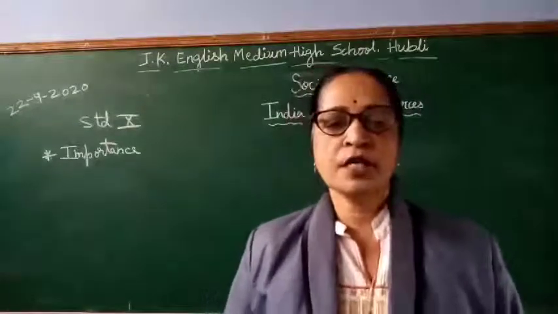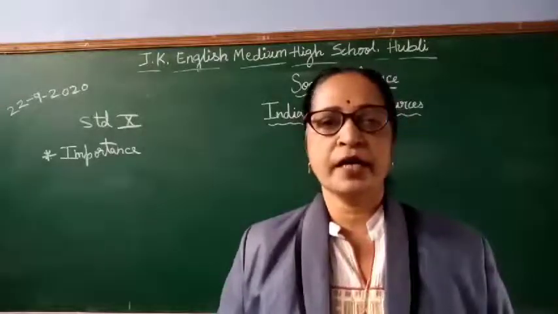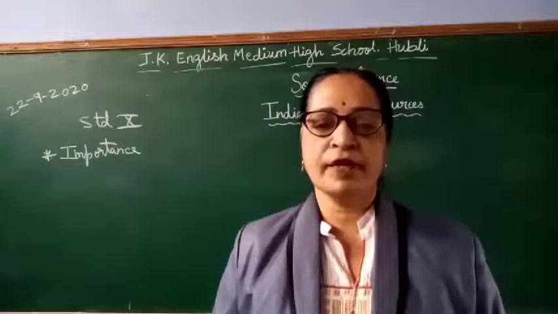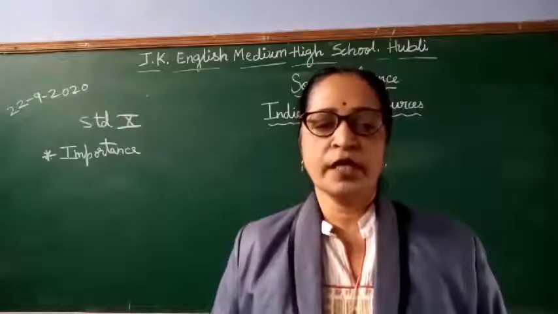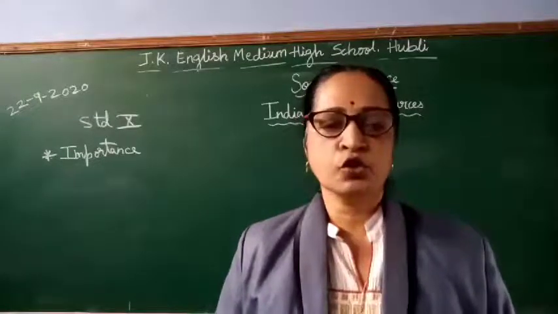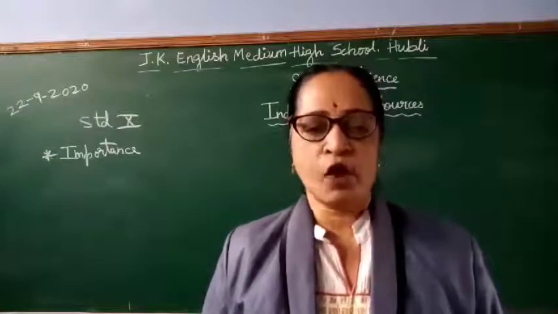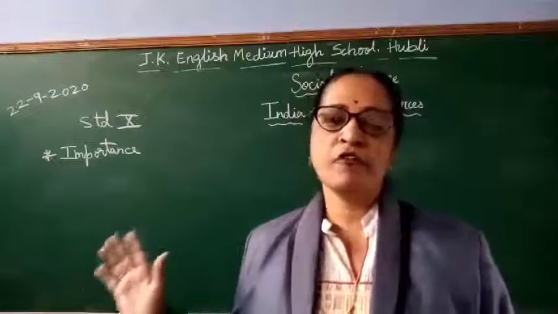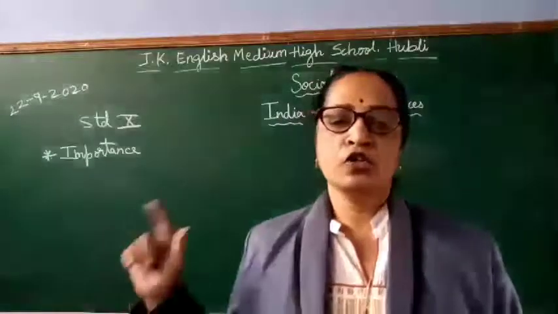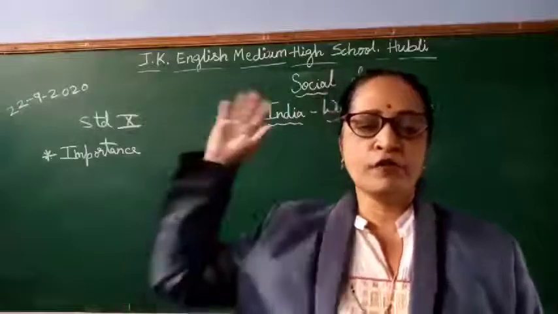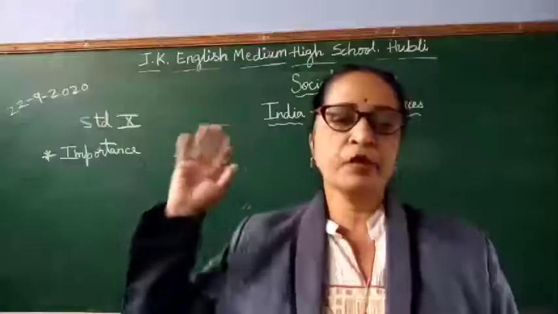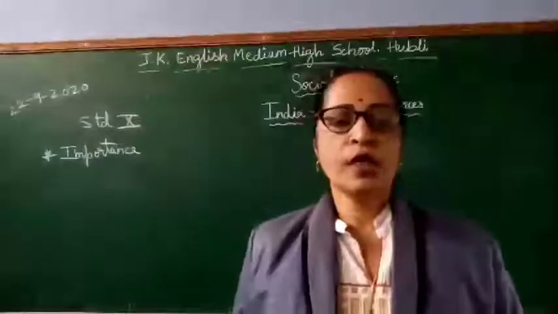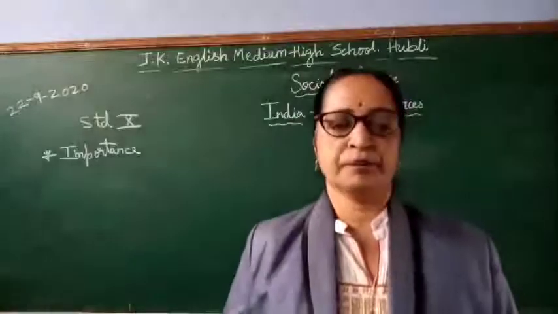The river system of India can be divided into two groups. What are those two groups? The first group is the rivers of North India and the second group is the rivers of Peninsular India.